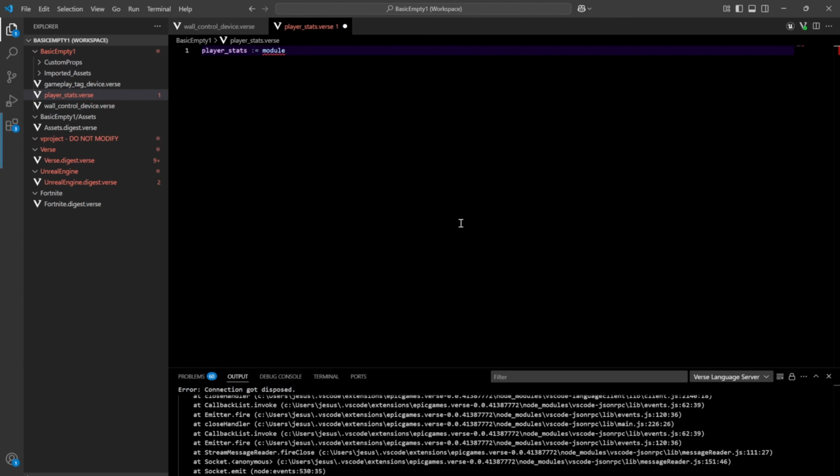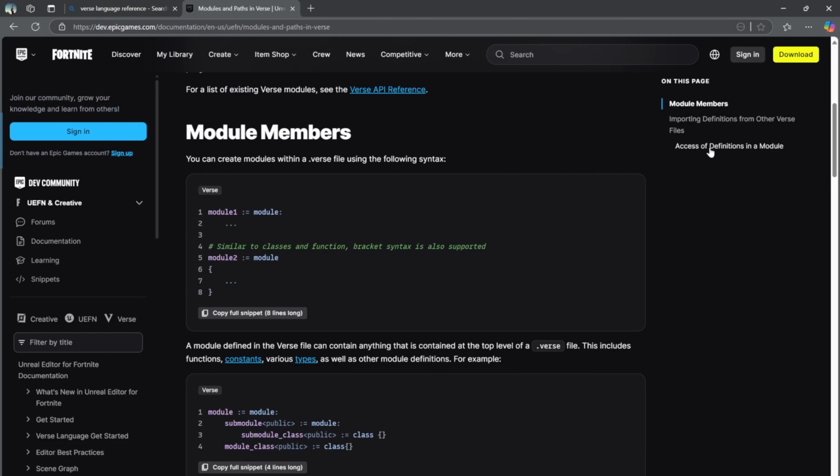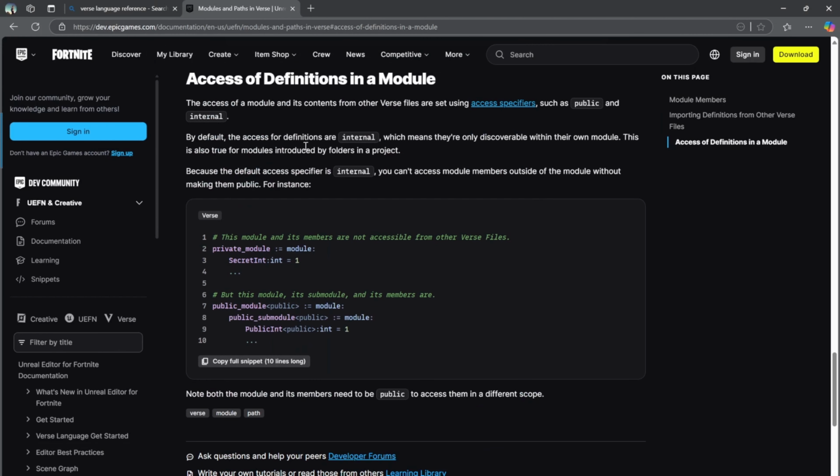Now, by default, again, if we go back to documentation, the access definition, right? The access you have if you want to use this module in other pieces of code, by default, it's actually going to be internal, or in other languages, you call that private. So you have to actually intentionally make sure it's public. And we will get to that in just a moment.